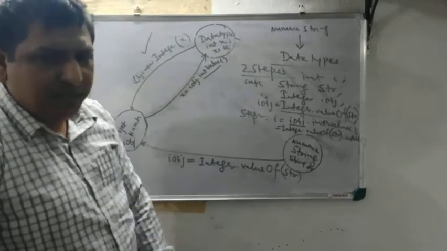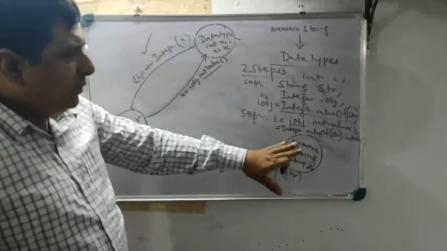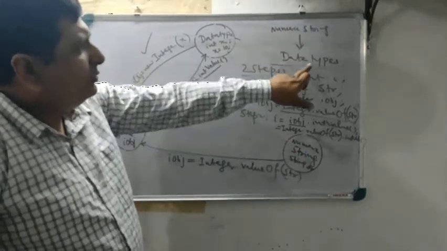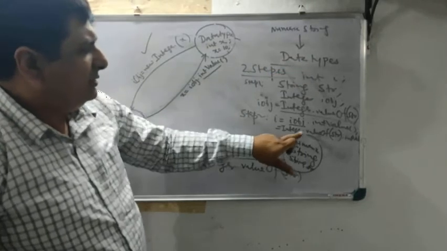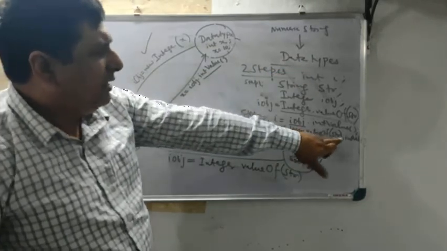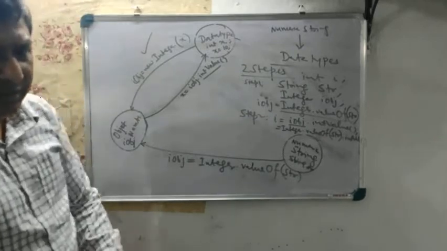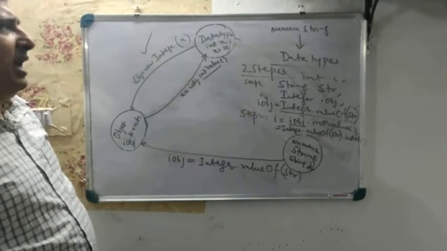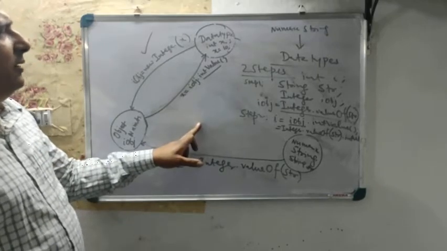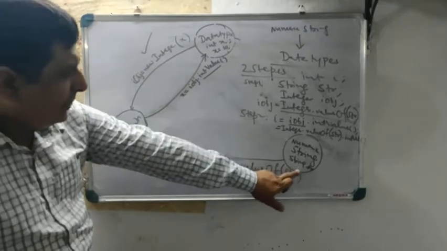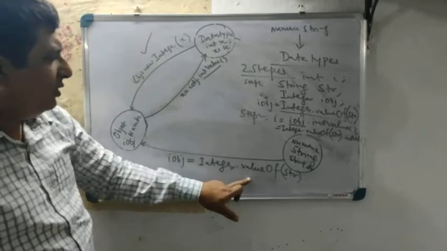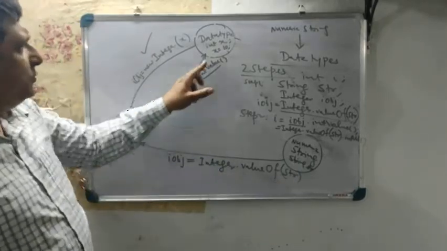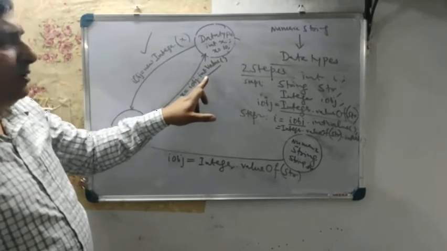In any book, whenever you convert from a numeric string to a data type, they directly write Integer dot valueOf str then intValue. But they do not try to teach us why. Here I have tried to show you. See, this is step 1, Integer dot valueOf str, which is IOBJ, and here is step 2, which is IOBJ dot intValue.